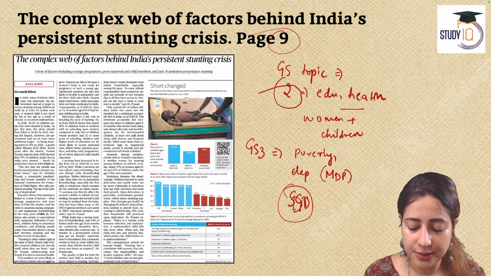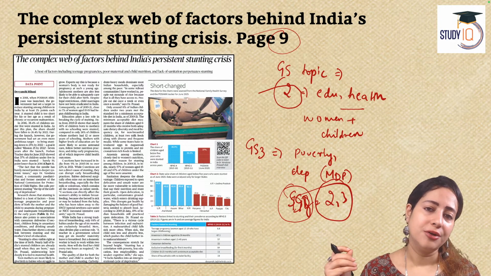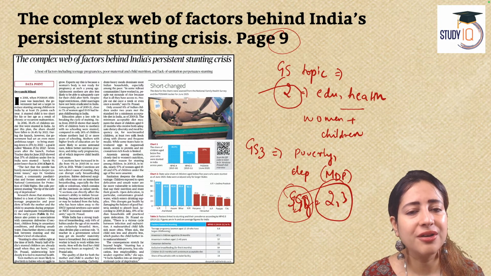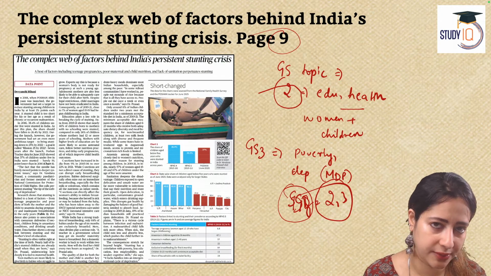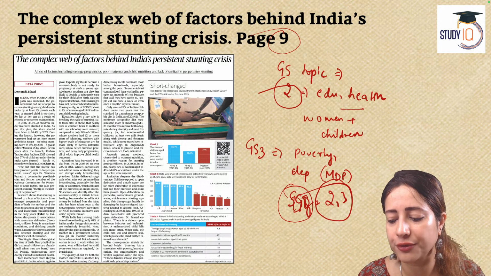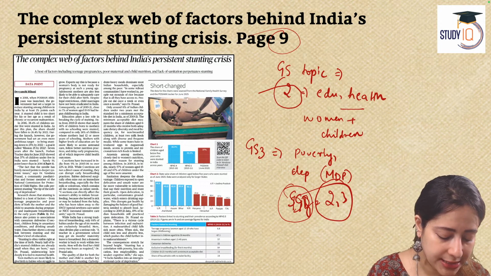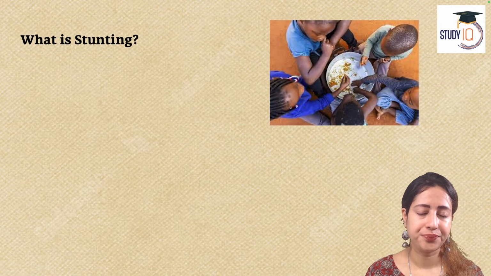Specifically, the Sustainable Development Goals number 2 and 3 that talk about fighting hunger, promoting well-being of all the citizens across the world by 2030. If this is the topic of the article, let's quickly see what the article has to say.